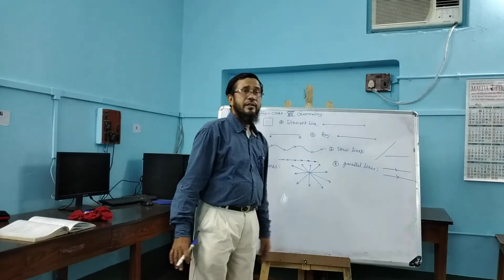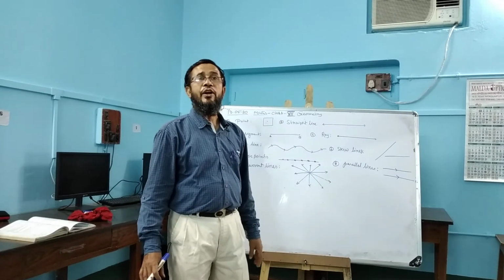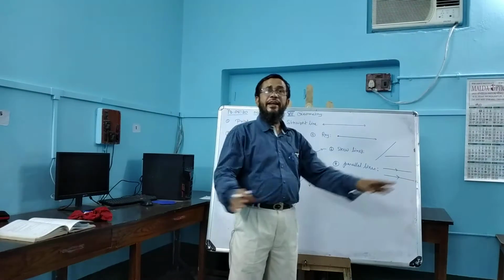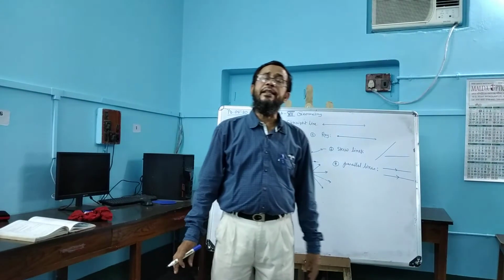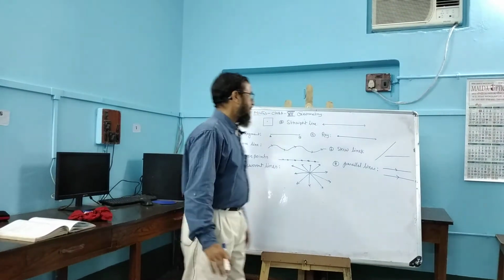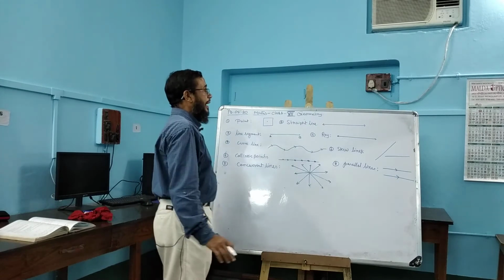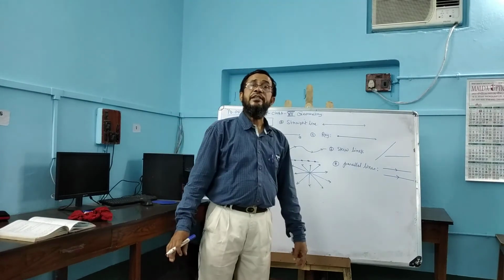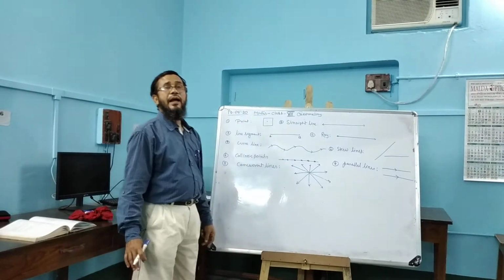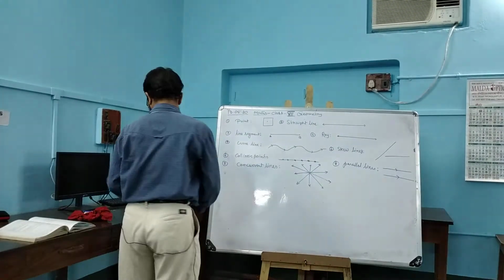Now we will start the angle or angles. When two skew lines are produced, then they will meet at a point and they form angle or angles. That means two lines intersected at a point where they form angle or angles.